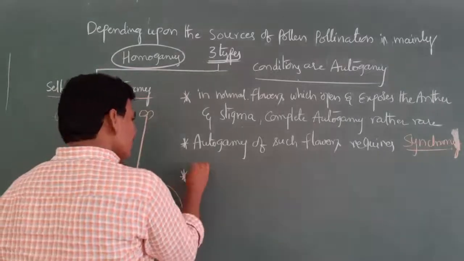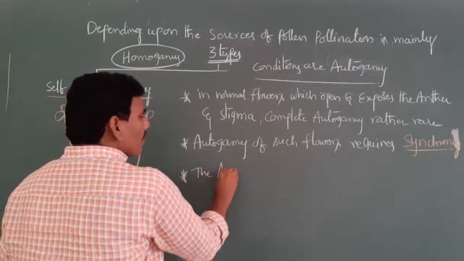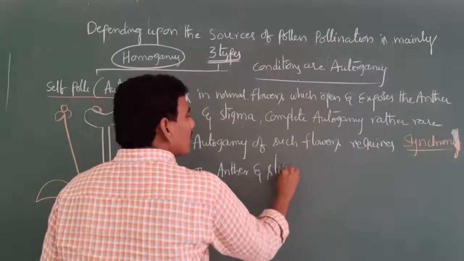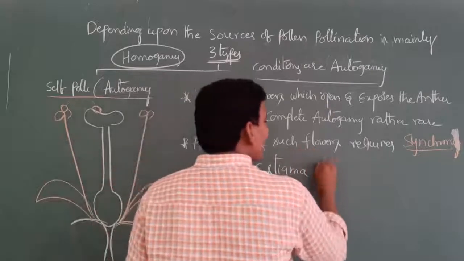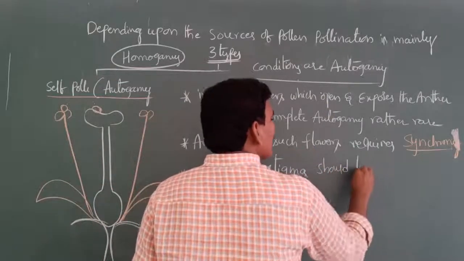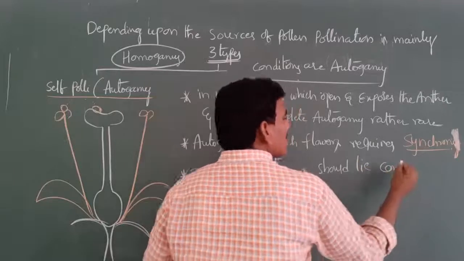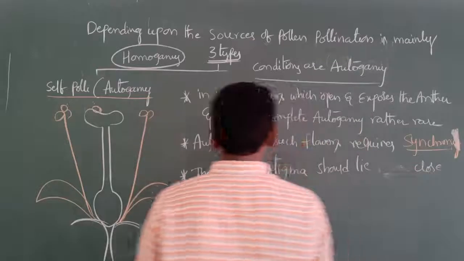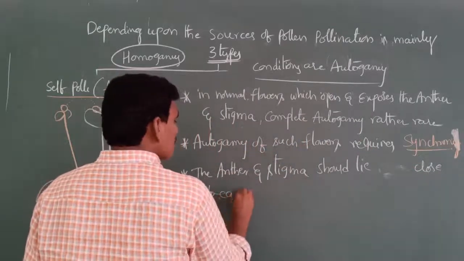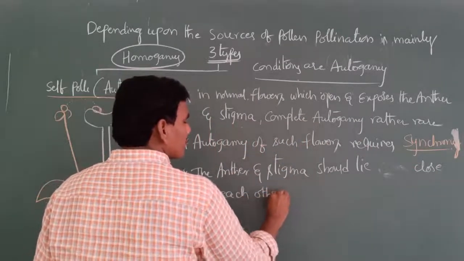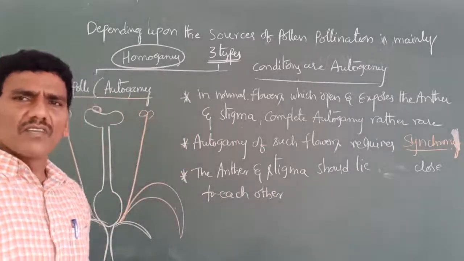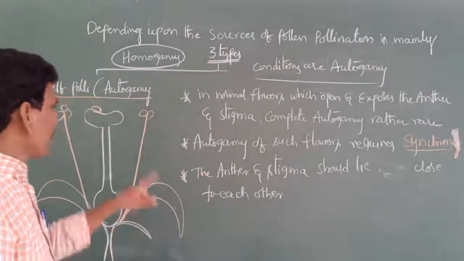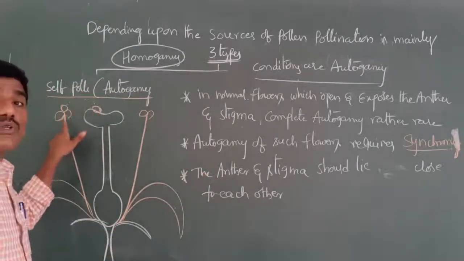Next one, the anther and stigma should lie close to each other. In self-pollinating flowers, it is compulsory that the anther and stigma come close to each other.